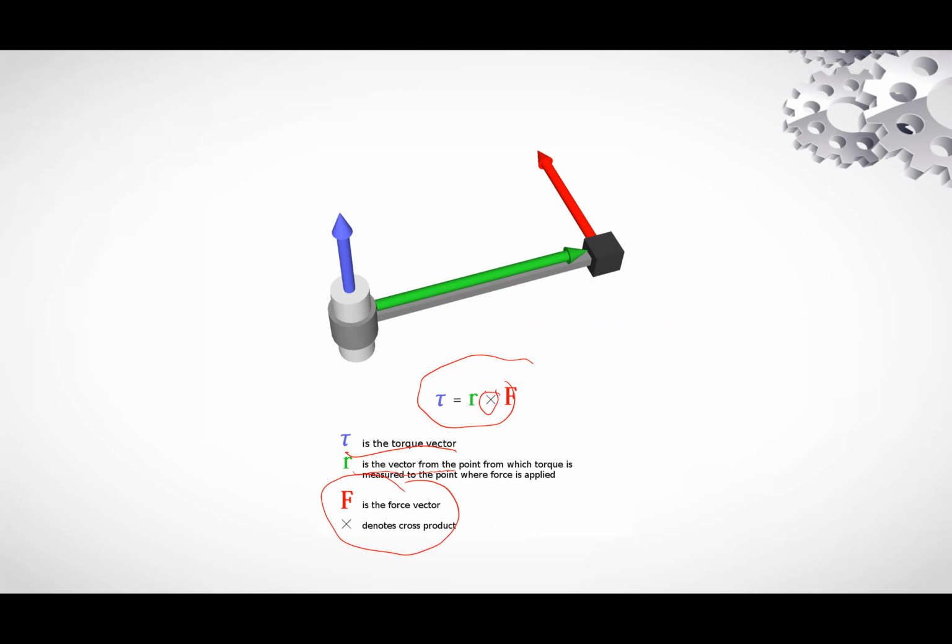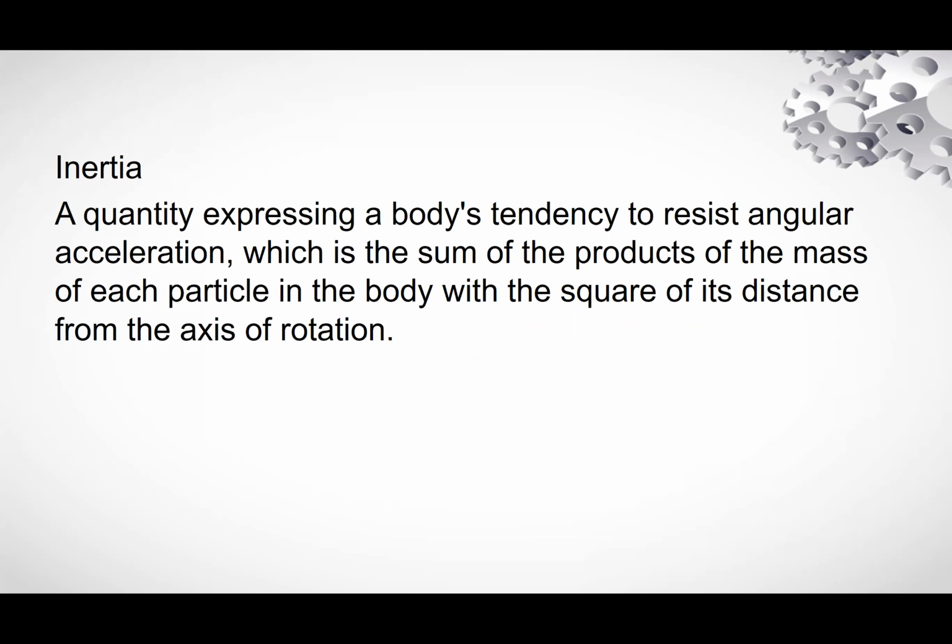Now inertia. A quantity that expresses a body's tendency to resist angular acceleration, which is the sum of the products of the masses of each particle in the body with the square of its distance from the axis of rotation. For example, if you want to write inertia, represent inertia by I, then we will write mr square. This is for a single point.